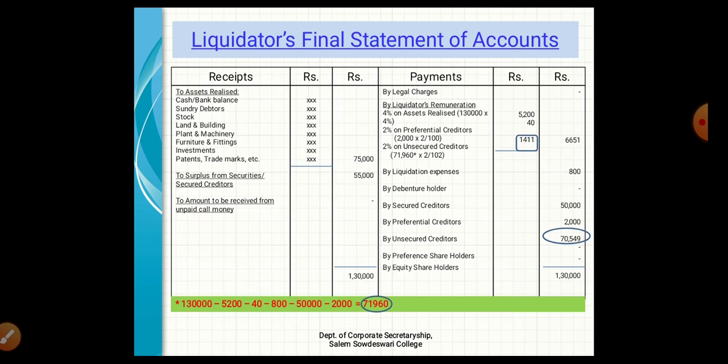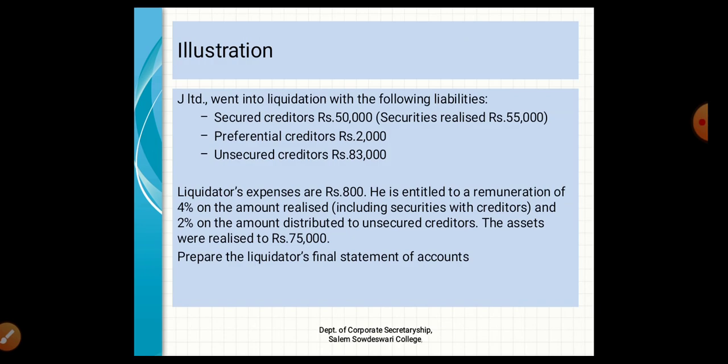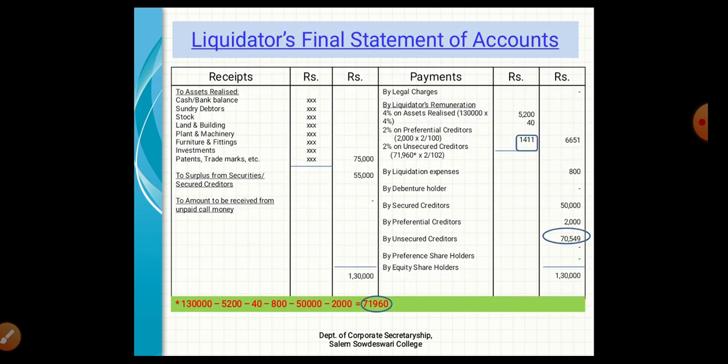First, we enter on the receipt side asset realized 75,000. There is no need to enter various assets and the amount because there is no specification given in the problem regarding what assets have been realized and how much they have been realized. So we just simply enter asset realized 75,000, and next, surplus from secured creditors.